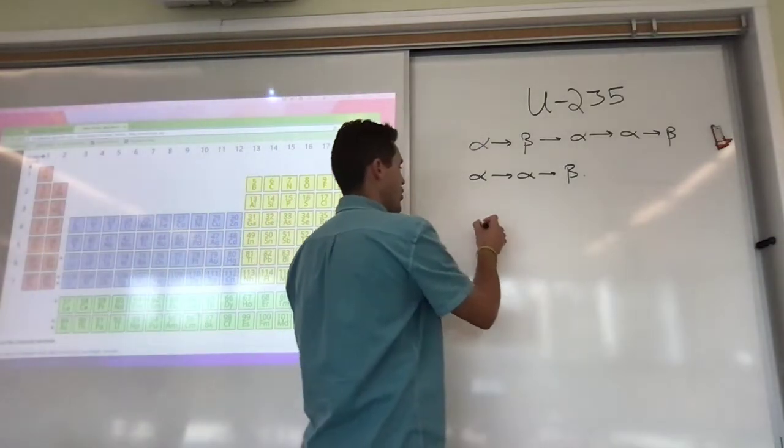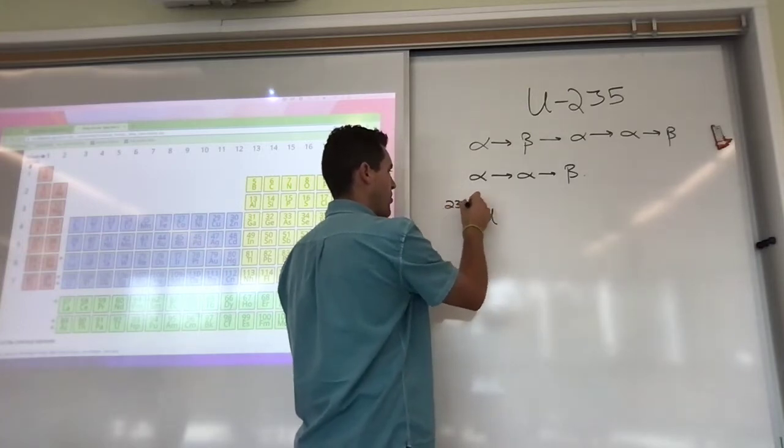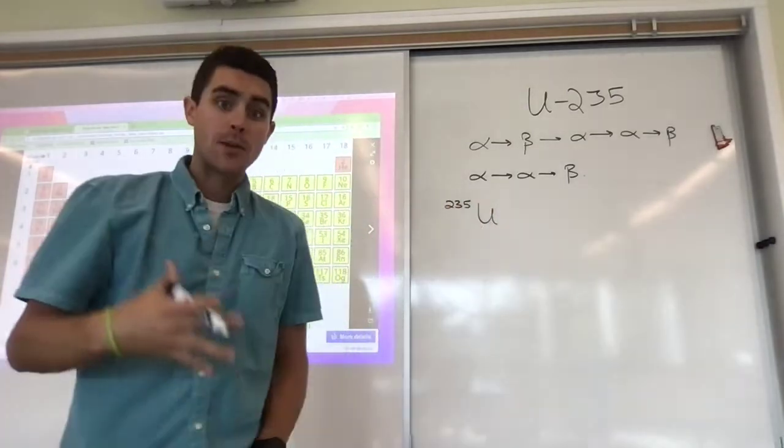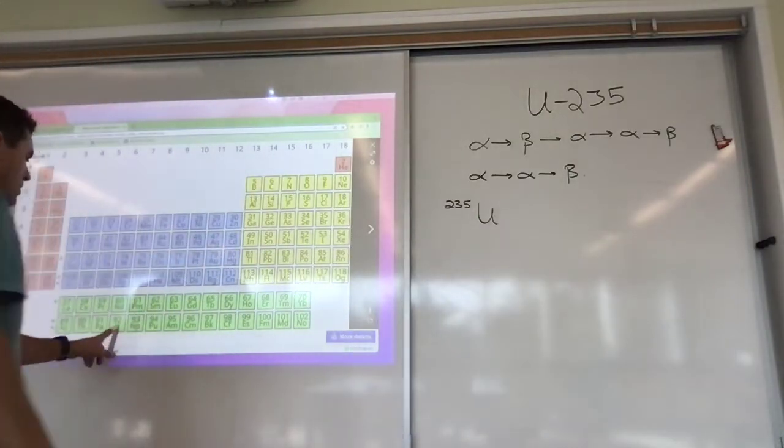So we start with uranium-235. That's uranium with a mass of 235 atomic mass units. That's the mass of uranium. And then we also want to make sure that we denote the number of protons.